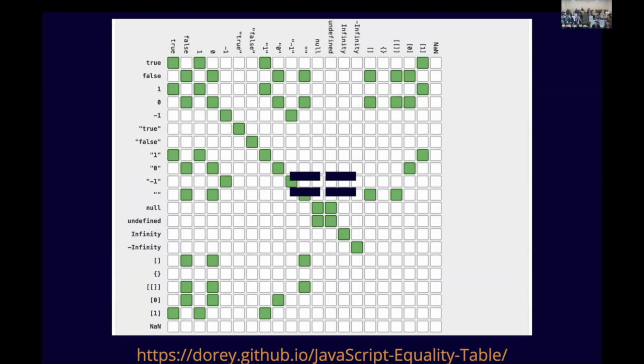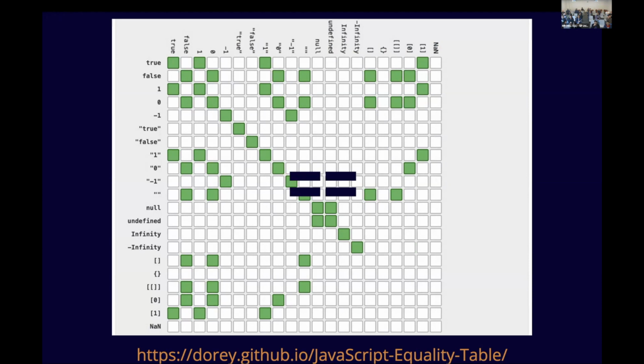Sure, we know that, but we also don't necessarily know that an array with a single item in it that's the number 1 is double equal to true. And also to 1, apparently. It's like throwing a dart at a dartboard with a blindfold on, and you get true or false depending on what you throw in.